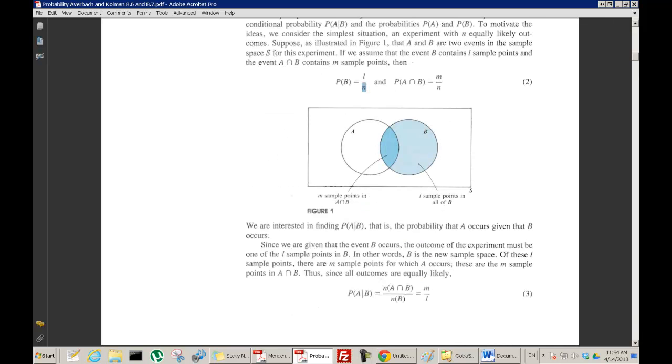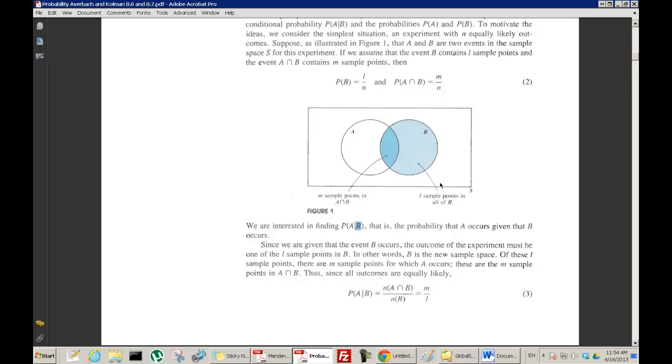Now, what we're interested in for this question is the probability of A given B. Remember we talked about the reduced sample space. Originally we had this whole sample space, but now we are given the fact that B has occurred. So the sample space is no longer this whole thing anymore.